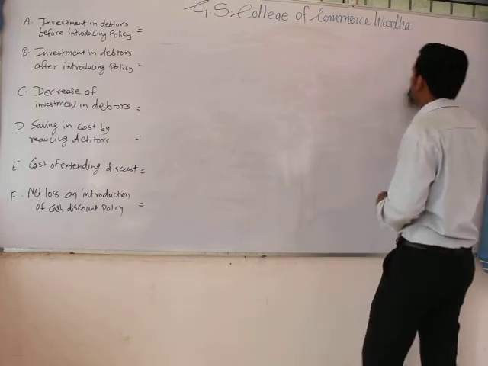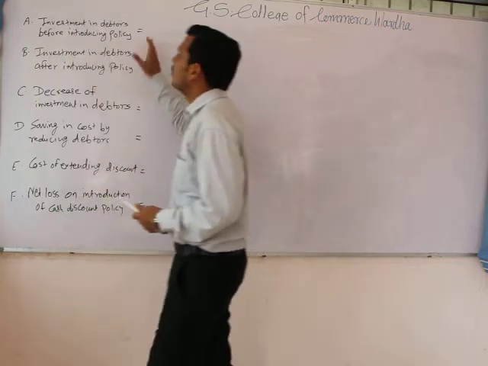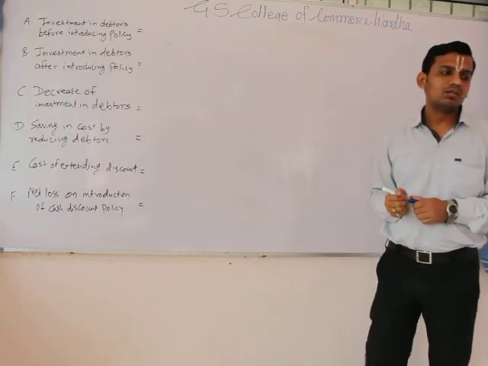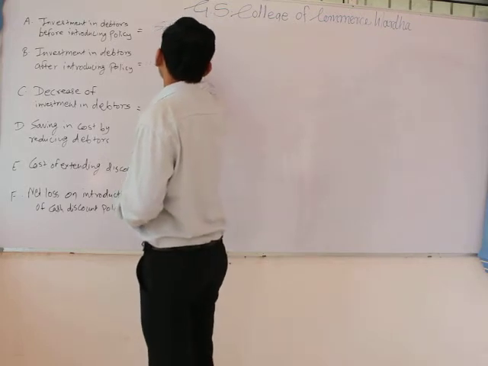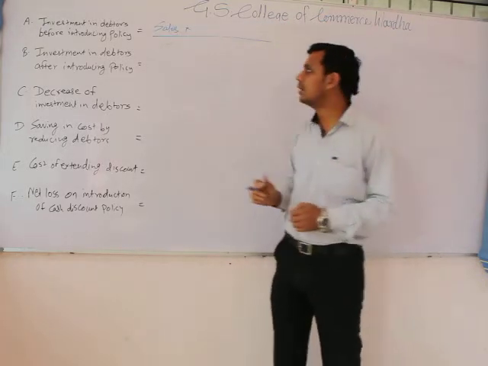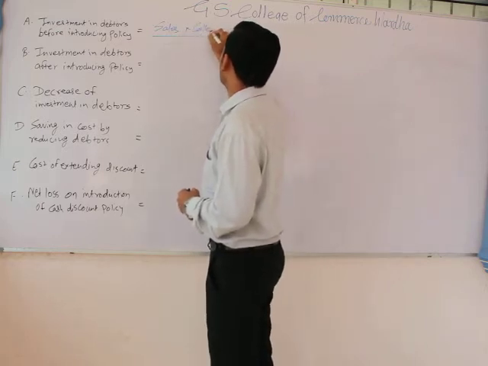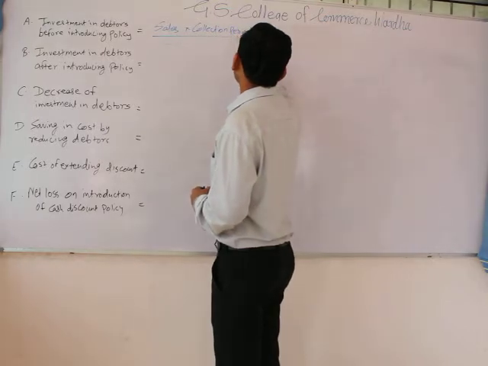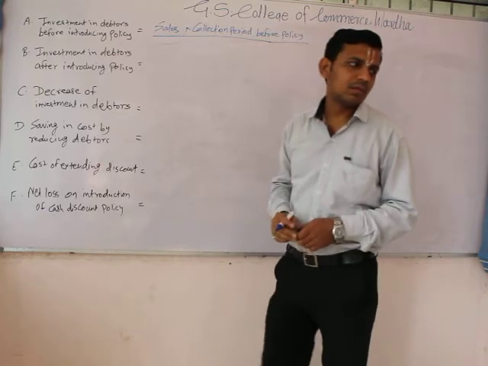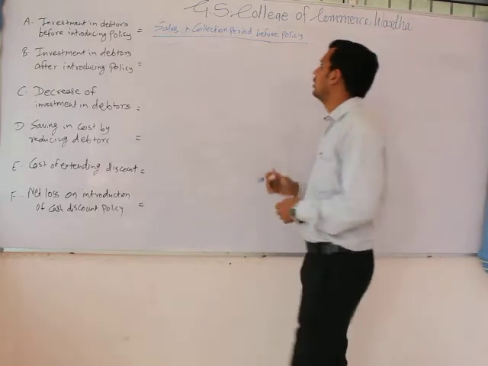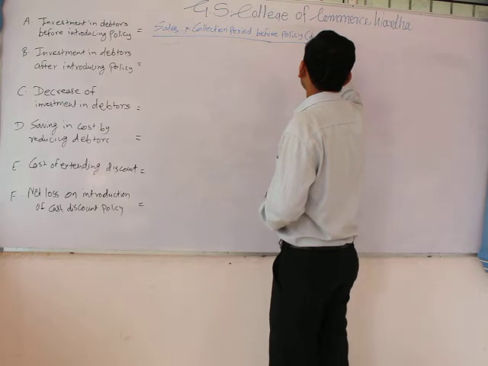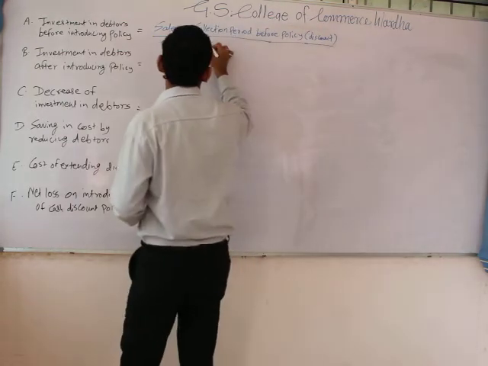So in this question we have to go through 6 elements. First one would be our investment in debtors before the policy, for which we can use the formula: sales multiplied by collection period before discount policy, divided by number of days in a year.